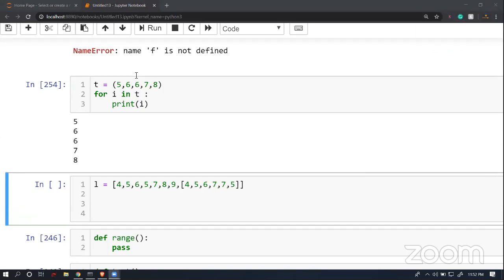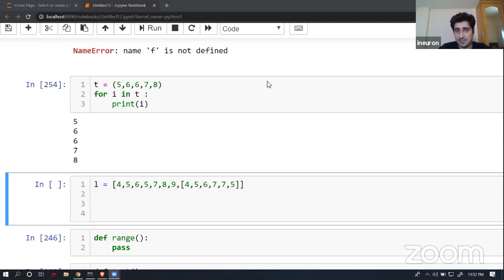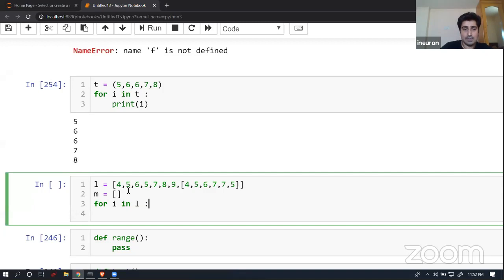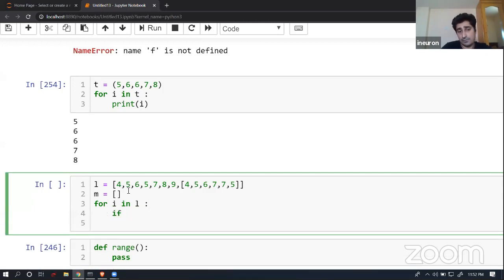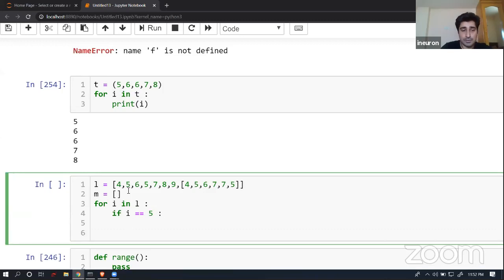So I think we have already discussed this kind of query, and we were able to achieve this part as well. So fine, I can create a list over here, and then for I in L, if I is equal to 5, what I will do is L dot remove 5.